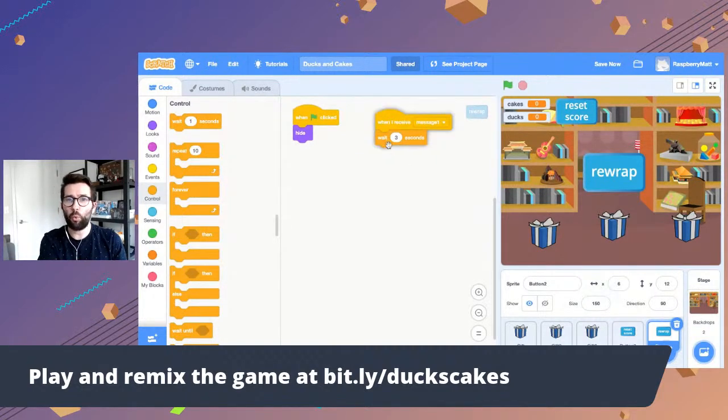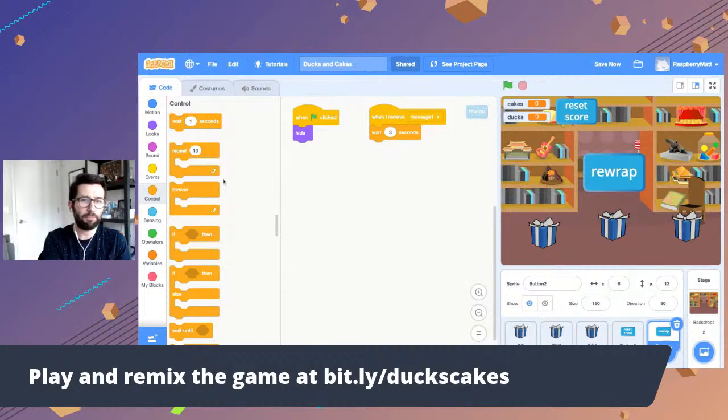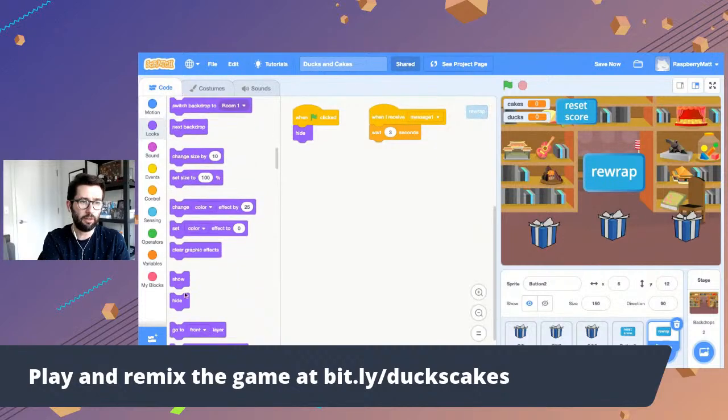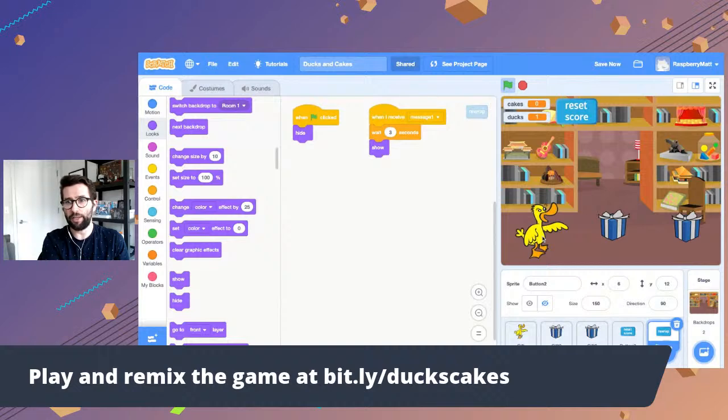When I receive message 1, which is when one of the gifts gets unwrapped, wait 3 seconds and then let's change our look to show. So show the button. It's down here, show. Why don't we try that out? I'm going to hit the green flag. The rewrap button goes away. That's what did that right there. Let's open a gift. Got a duck. It waits 2 seconds, shows the other gifts, and then waits 3 seconds and shows rewrap.